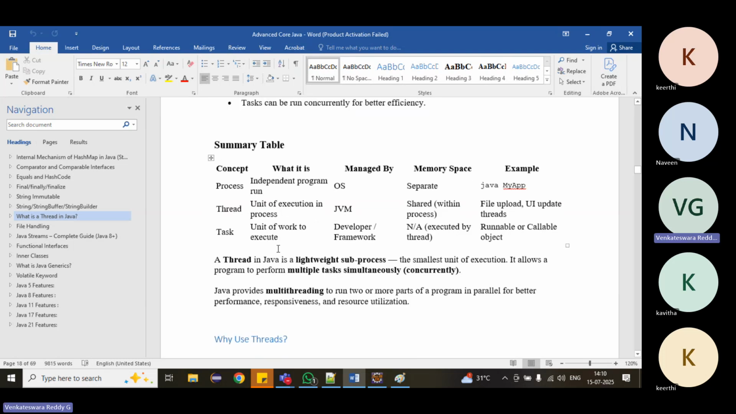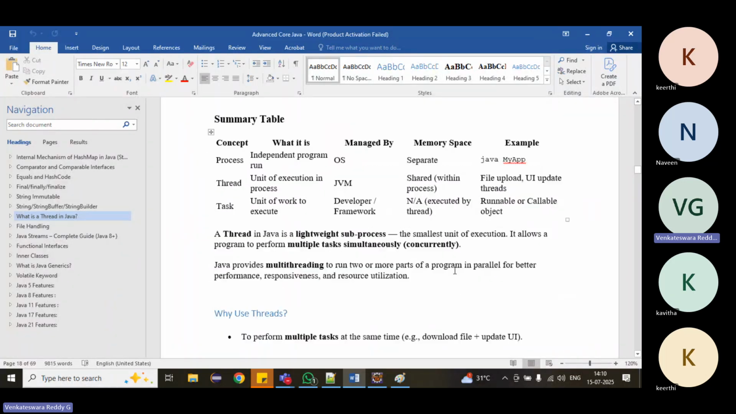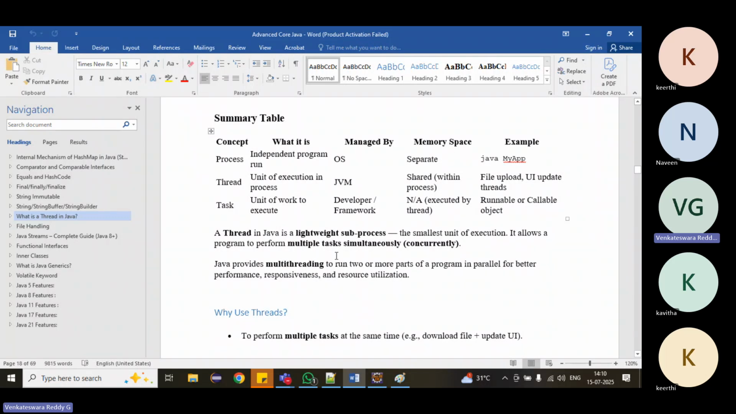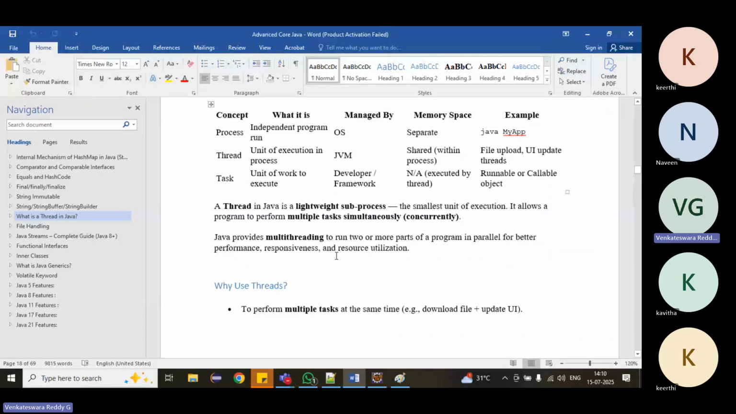We can call a thread a lightweight process, a sub process, right inside a process. It is the smallest unit of execution. It allows the program to perform multiple tasks simultaneously. By using threads, we can do multiple tasks at a time in the process.